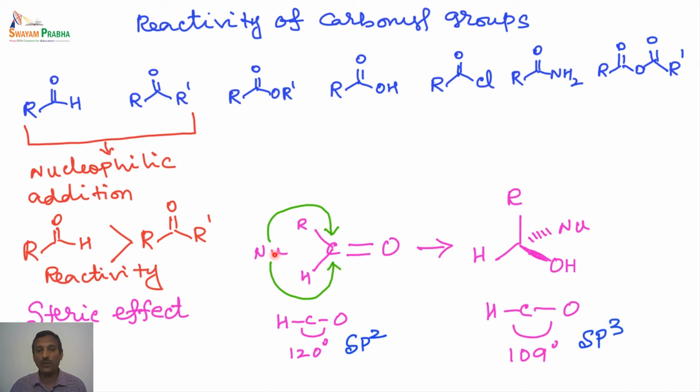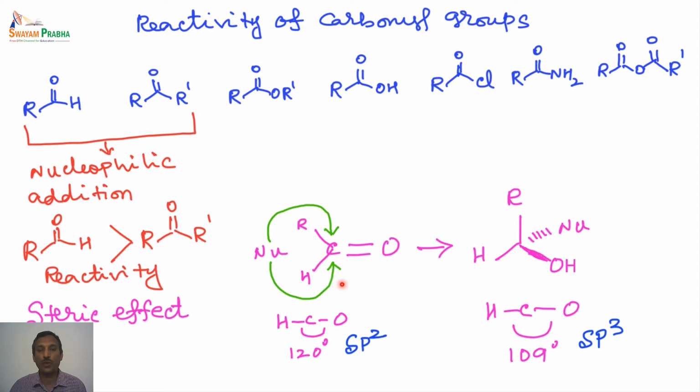So as we had shown, the nucleophile can attack from either the top or the bottom side. In either case, the hydrogen is very small, so the addition can very effectively happen from this side. In the case of ketone, this is an alkyl, this is an alkyl, so the nucleophile attacking this carbonyl carbon is slower due to the steric effect. So this is how we can explain the higher reactivity of aldehydes compared to ketones in the nucleophilic addition reaction.